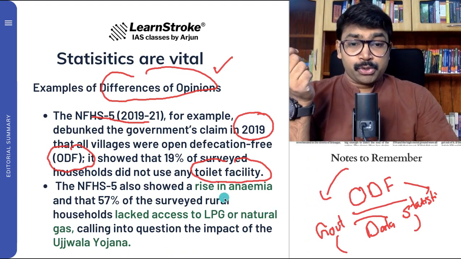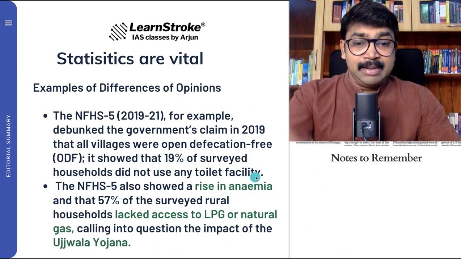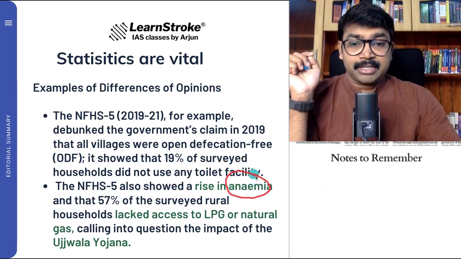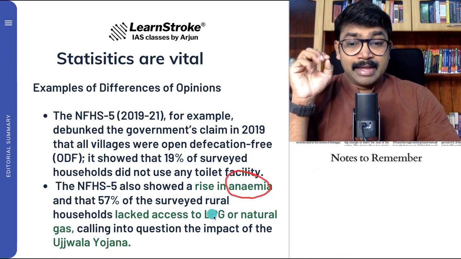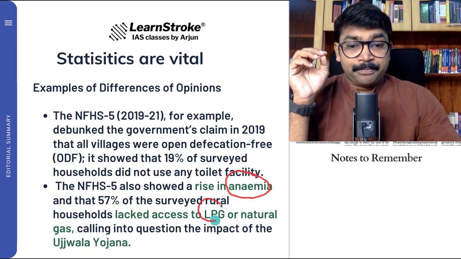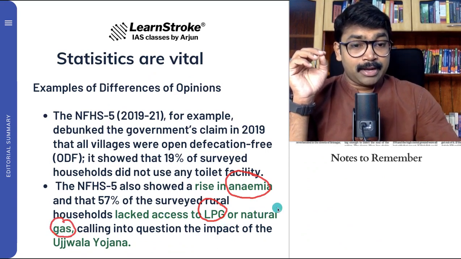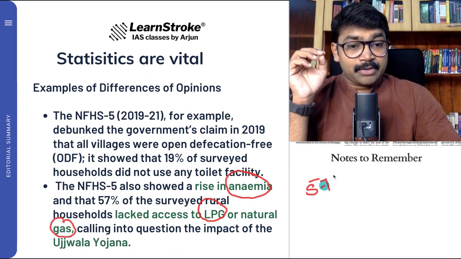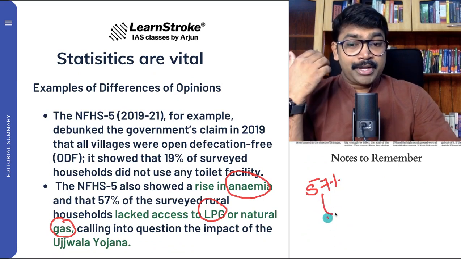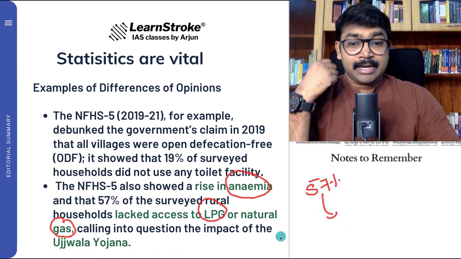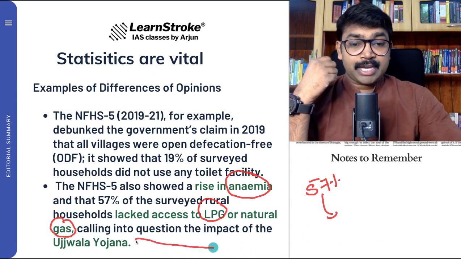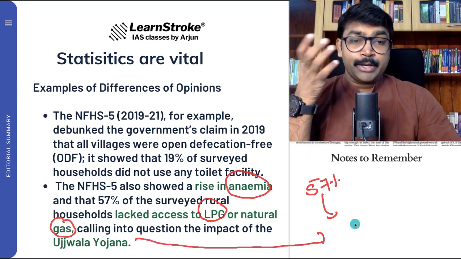It also showed a high rise in anemia, and that 57% of surveyed rural households lacked access to LPG or even natural gas. Just imagine, more than 57% of the people do not even have access to LPG or natural gas, and this is the time when the government was trying to popularize the Ujjwala Yojana.